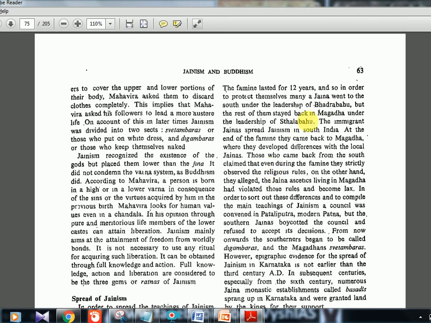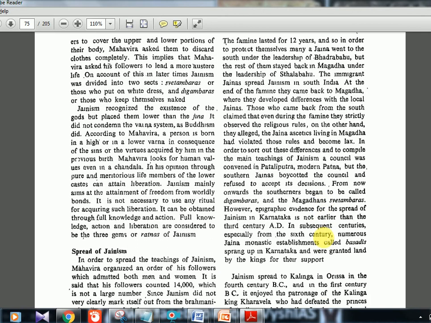Later these people came back also. When they came back, they had differences of opinion. The people from the south told the others that they did not follow the religion properly. Many things were being said. So they had conflict, and to resolve that conflict, they had the first Jaina council. That council happened in Patliputra. But what happened is that Bhadrabahu's people, that is the Digambaras, boycotted the council. So you should know these kinds of things. The first council was planned at Patliputra, modern Patna, and the Digambaras boycotted the council. So this is all about the Shwetambaras, the Digambaras, the Jaina council, and the story of how they split.